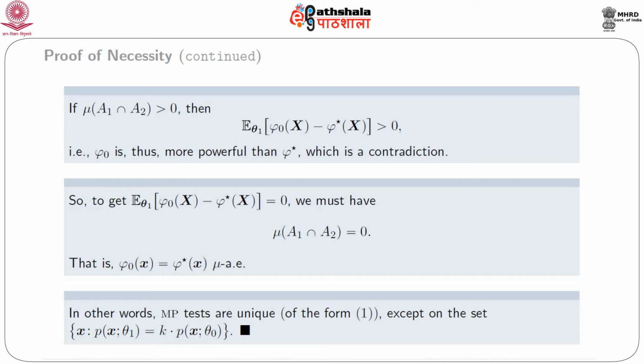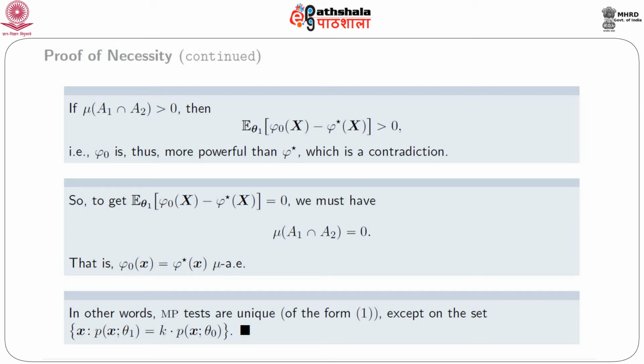In other words, most powerful tests are uniquely determined on the sets for which p_x theta 1 is greater than k p_x theta naught or p_x theta 1 is less than k p_x theta naught, but it remains undetermined on p_x theta 1 equal to k p_x theta naught, and that gives the proof of the necessary part of the lemma.